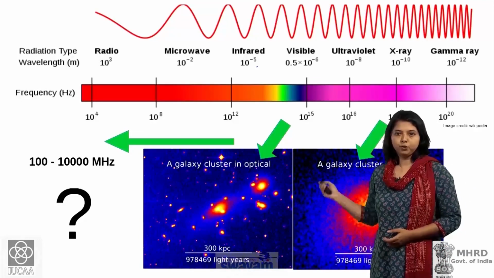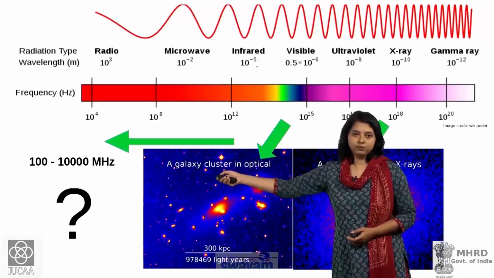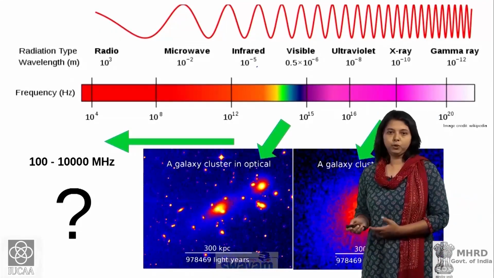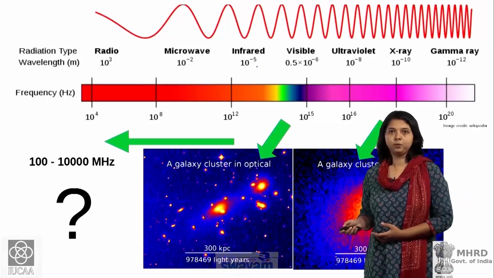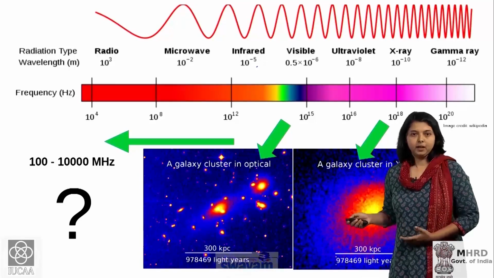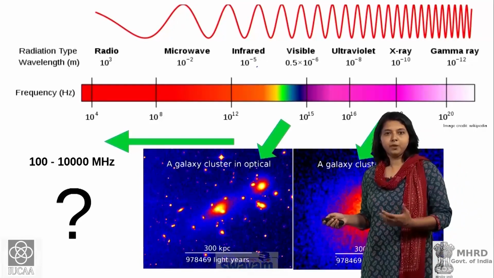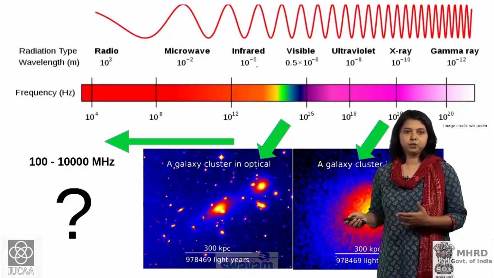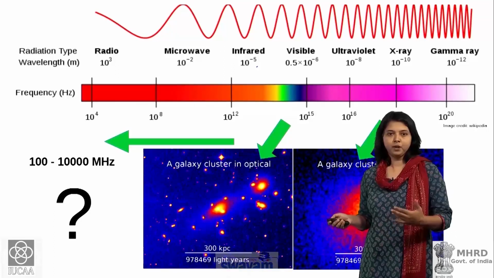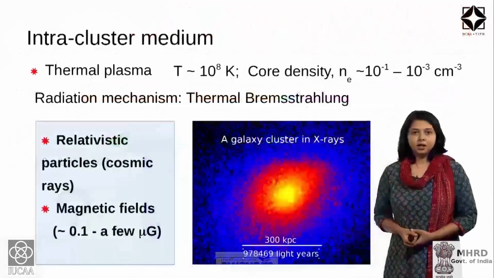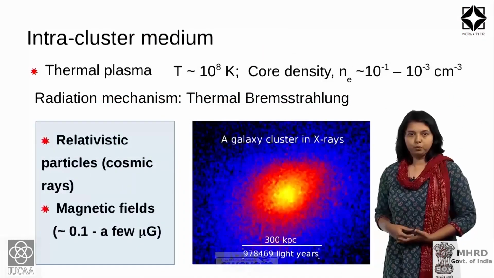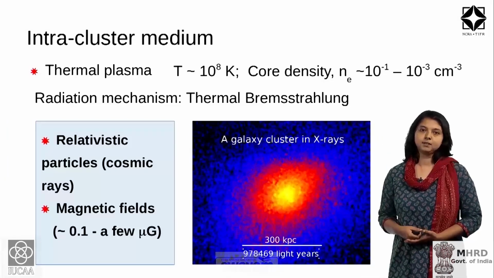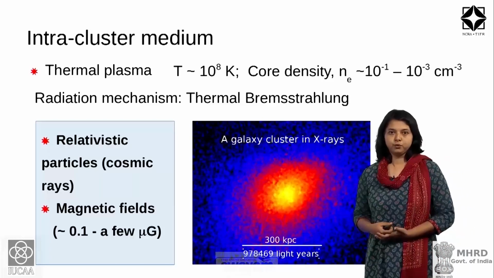And now we want to move all the way to the long wavelengths and try to see what we can learn from looking at these objects in radio bands. For this lecture, when I describe radio bands, I will usually refer to the frequency range of 100 to 10,000 megahertz. So, the intracluster medium is going to be an important component while I describe the radio properties of galaxy clusters. So, let me introduce that to you first.